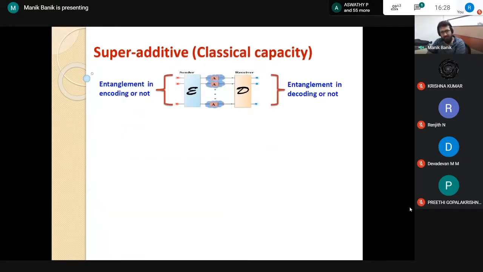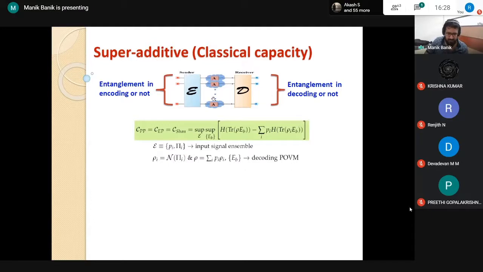Okay, now superadditivity of classical capacity. When we consider the classical capacity of a quantum channel, we have to be very careful. We can define classical capacity in different ways. There are many uses of this channel, and whether we use entanglement among the inputs, and whether we use entangled measurement during decoding, different kinds of capacity can be defined.